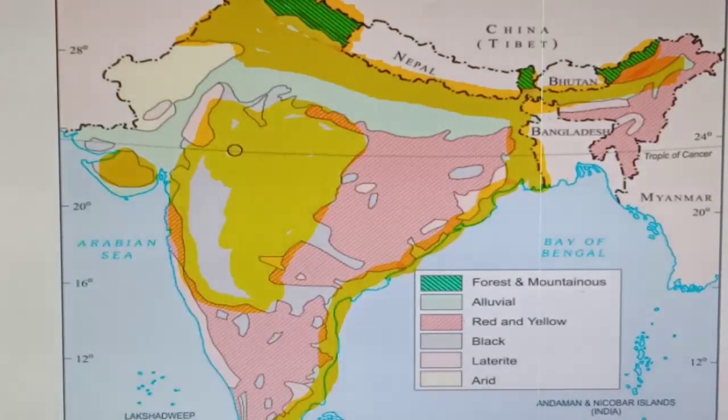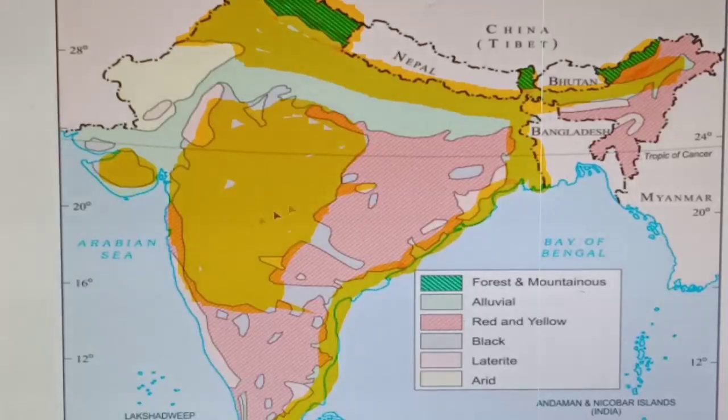Simple thing, how you can learn? Maharashtra, Gujarat, Madhya Pradesh. These areas are famous for cotton production. And for cotton production, which soil is best? That is black soil.